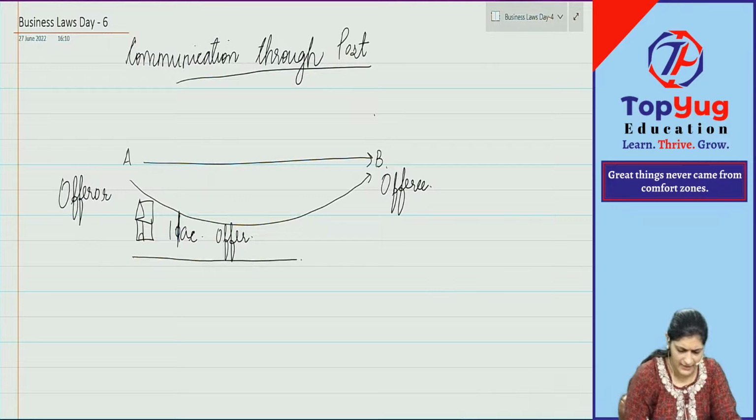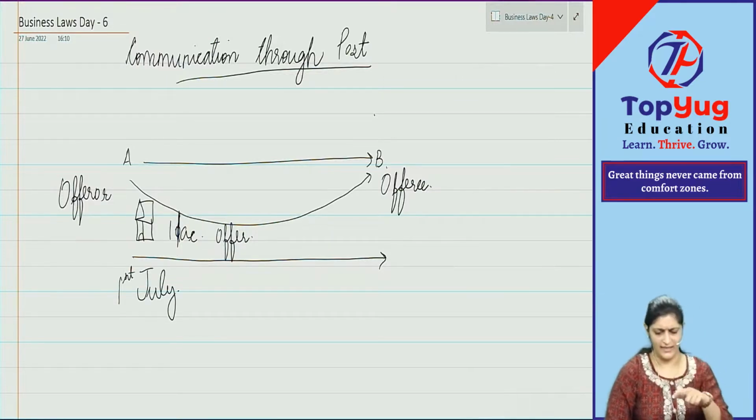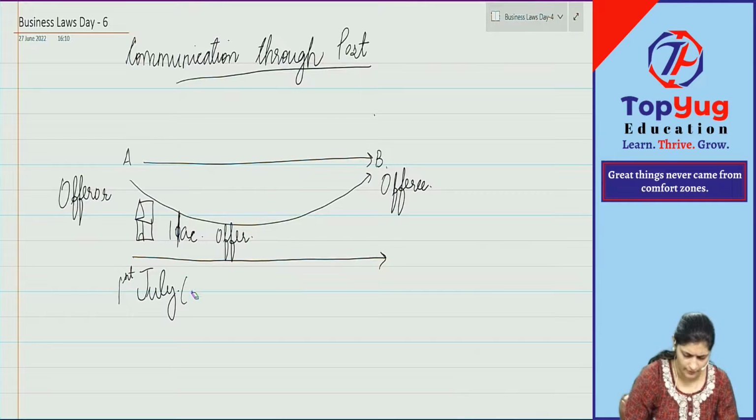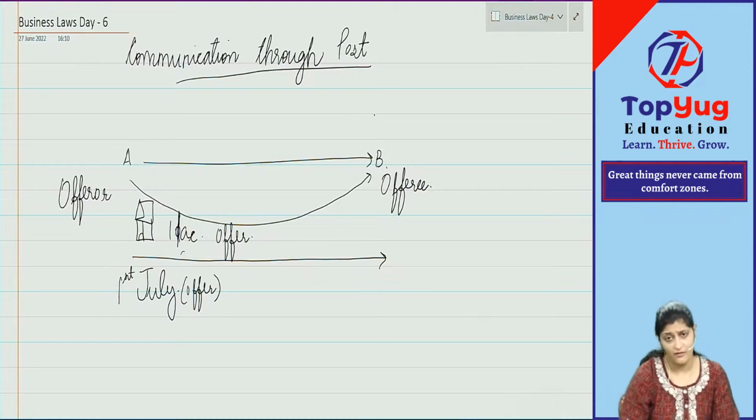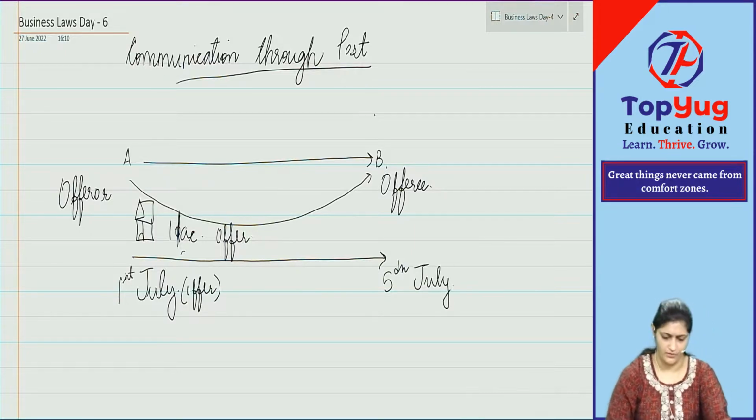A has sent a letter to B on, say, 1st of July. The letter of offer was sent to B, and when it reached, normally, not speed post, 5th of July it reached.